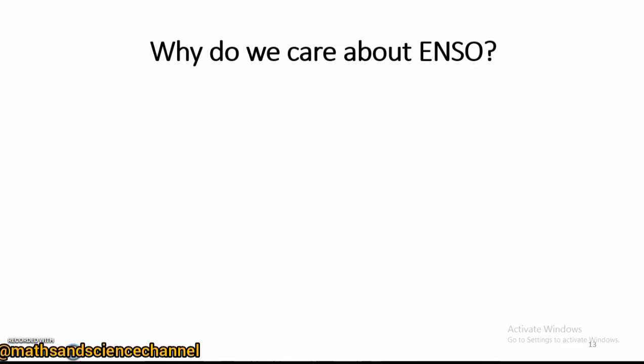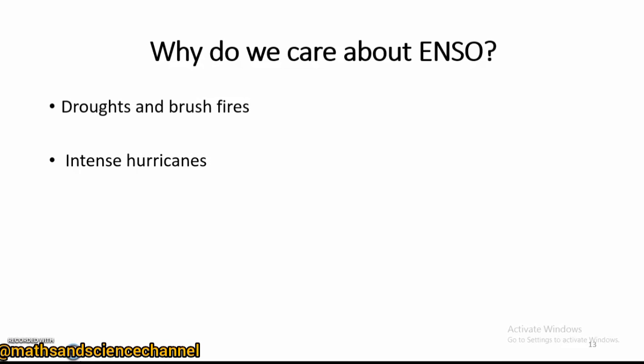All right. So let's look at why we should care about ENSO events, right? One is that it brings about drought and bushfires. In the case of La Nina, we realized there was colder condition than usual at the Eastern Pacific. So over there, we can experience drought conditions which can lead to potential bushfires. Then also we have intense hurricanes.